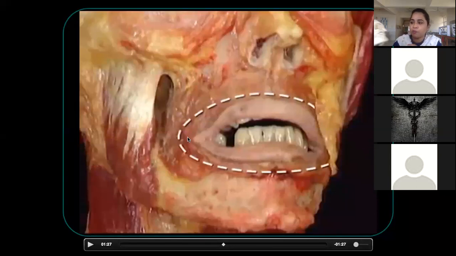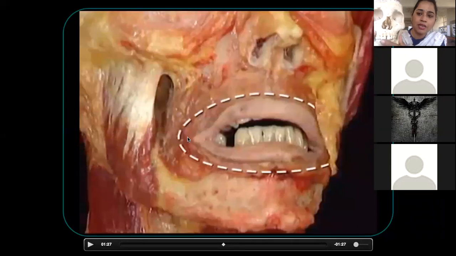Which part of the bone? This is the maxilla, this is the mandible. In the maxilla we have teeth. Above the teeth we can see this is the canine. At the level of the canine we can see an elevation. This is called the canine eminence. Can you all see that? There is an elevation here. This is called the canine eminence.